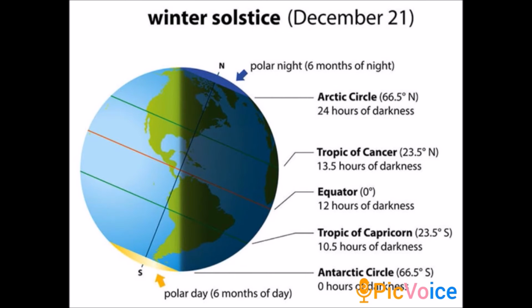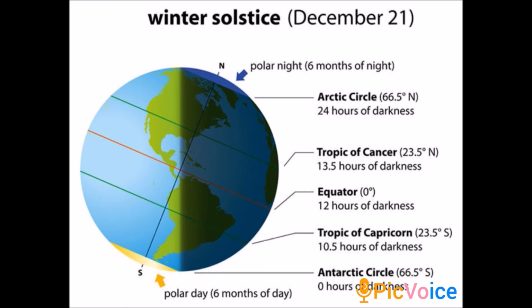The last one is 21st December. See, this is the picture on 21st December. Here you can see the sun's rays are falling directly on the Tropic of Capricorn. So here you can see the Tropic of Capricorn in this picture. The southern hemisphere has the summer solstice and it has continuous daylight for the period of 6 months.